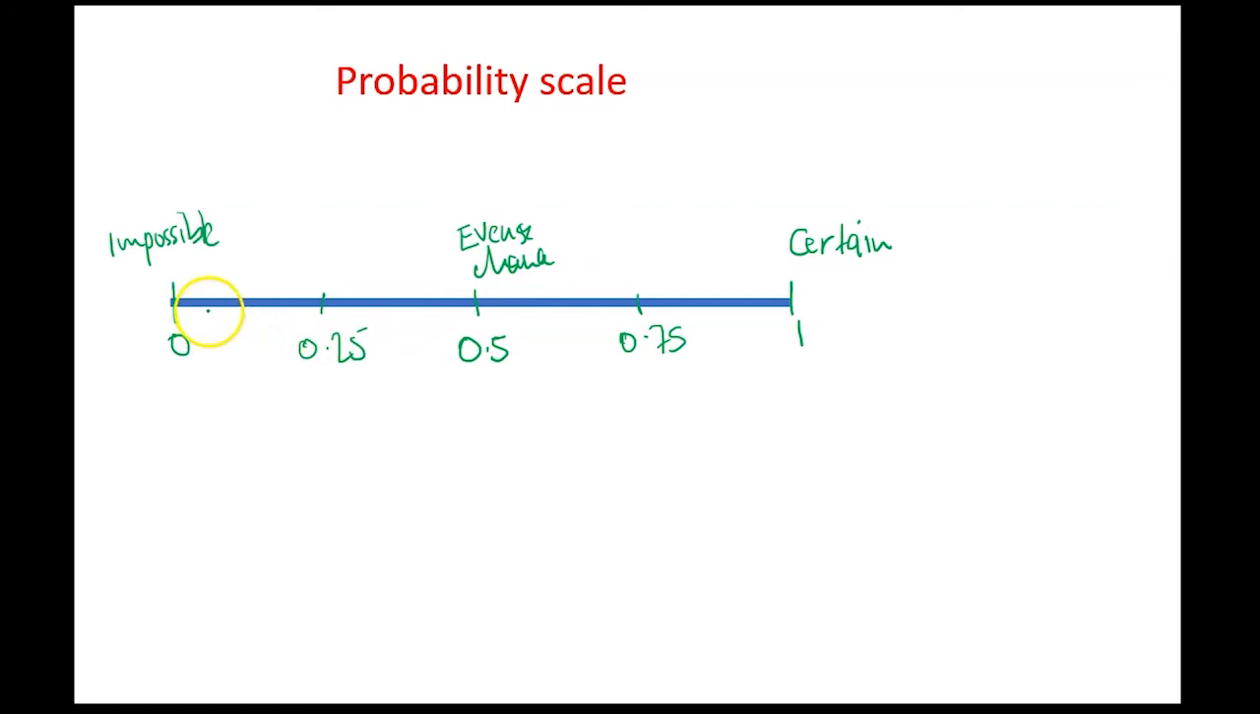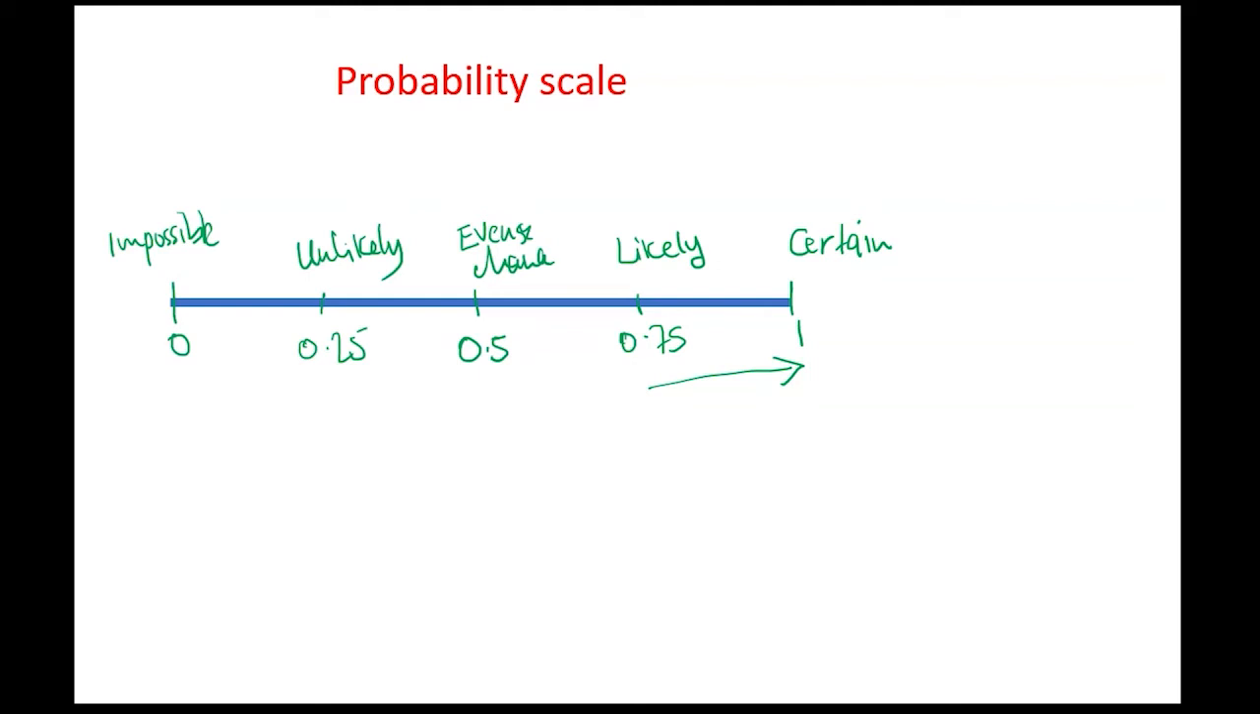And halfway between impossible and even is unlikely. Likewise, you will get likely. So the more you move towards 1, that means there is more chance that the event will happen.